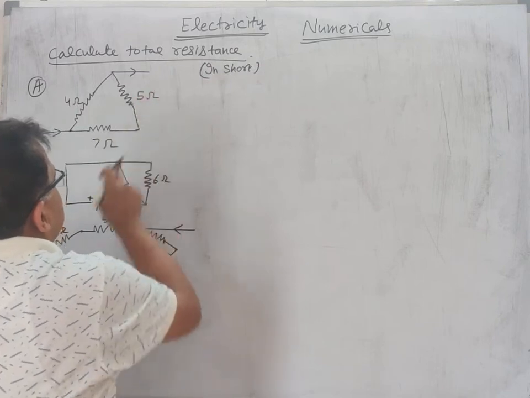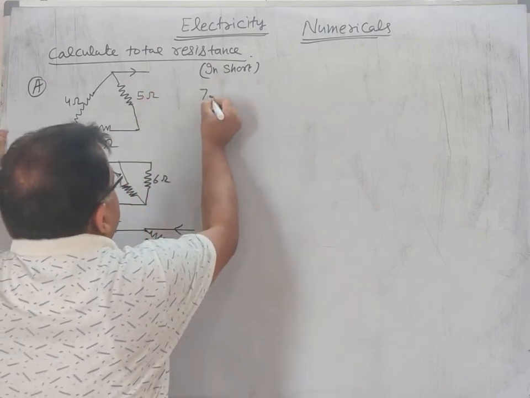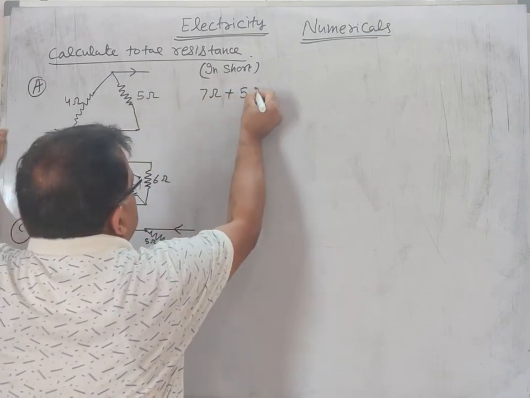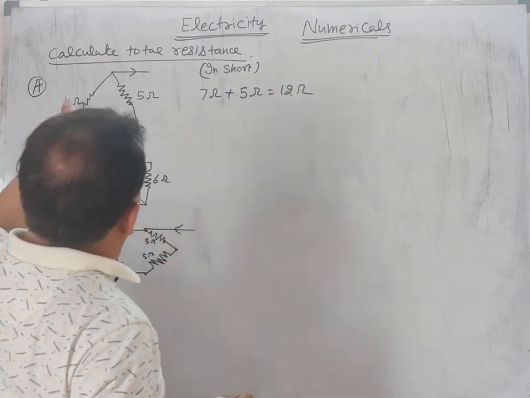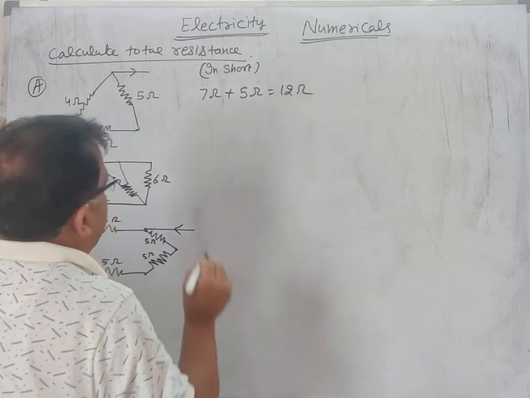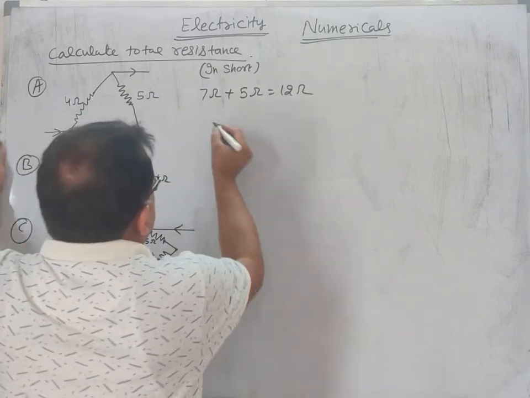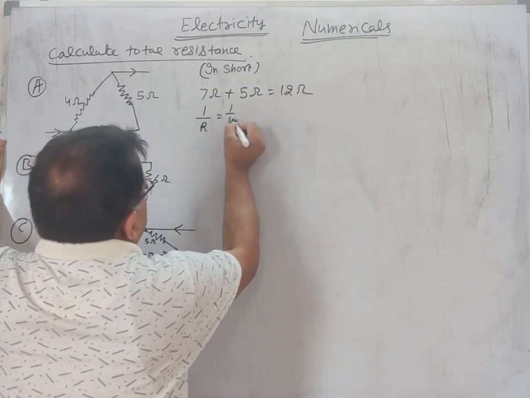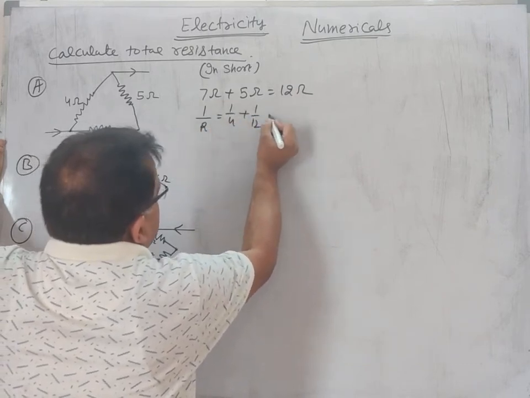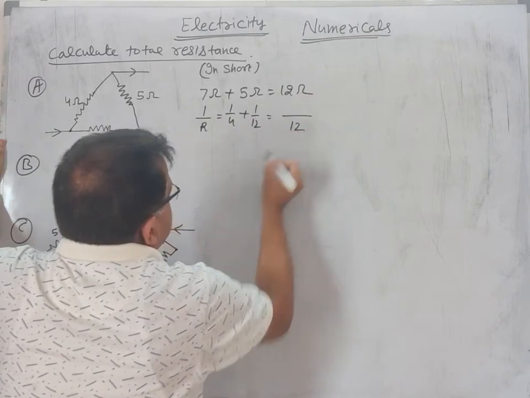Total resistance of this series is 7 ohm plus 5 ohm is equal to 12 ohm. So thus 12 ohm and 4 ohm are in parallel with each other. Therefore 1 by R is equal to 1 by 4 plus 1 by 12, and LCM is 12.